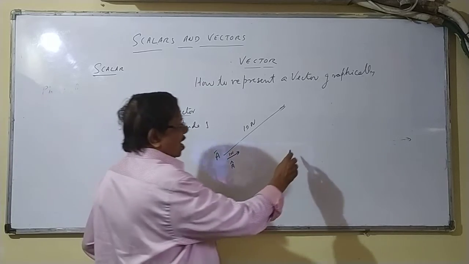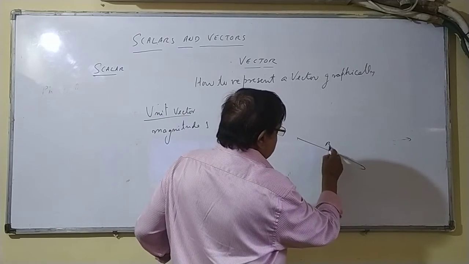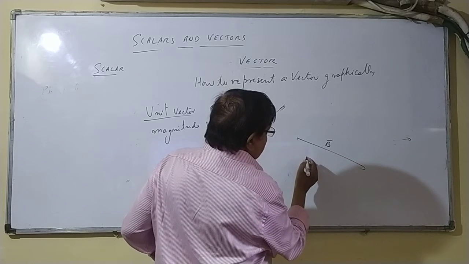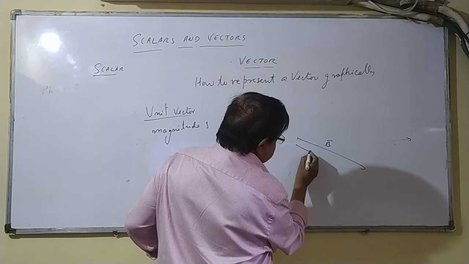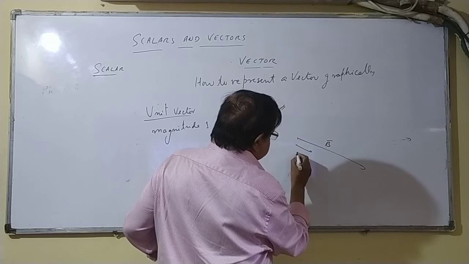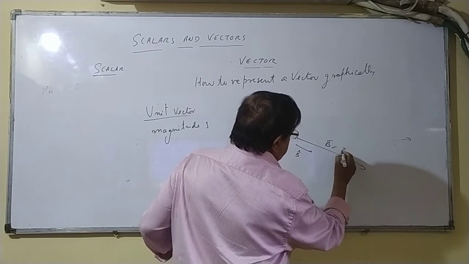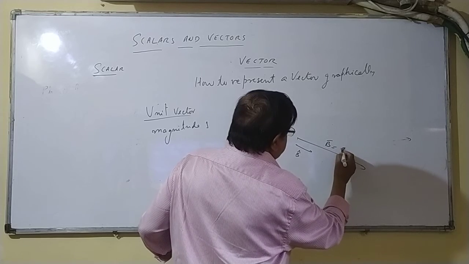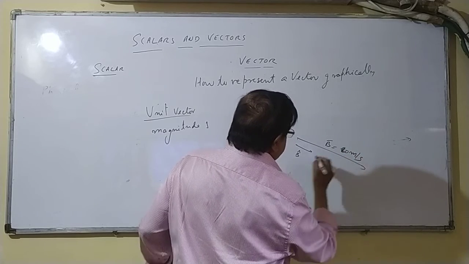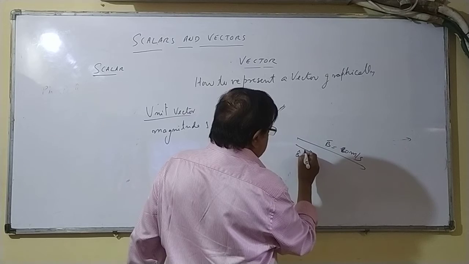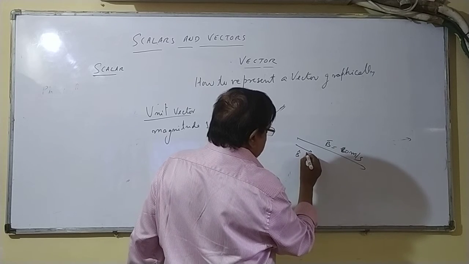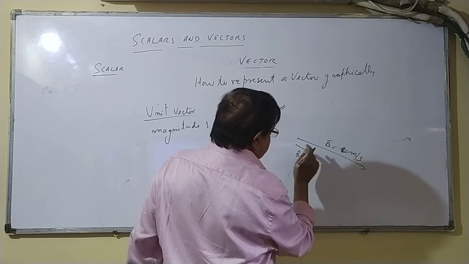Suppose I have another vector here. A unit vector in the direction of vector B is this. This is B cap. Suppose B is equal to 20 meter per second. This will be 1 meter per second.